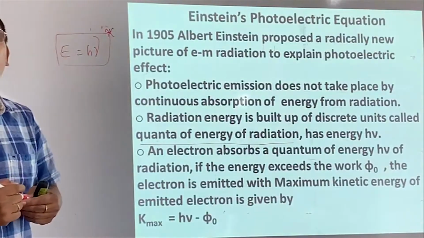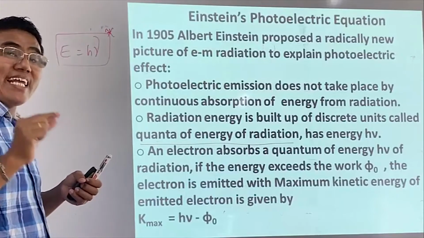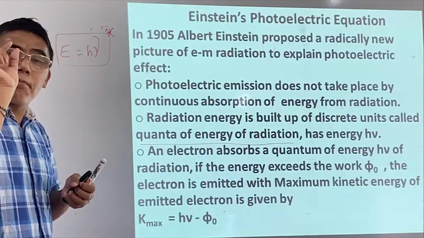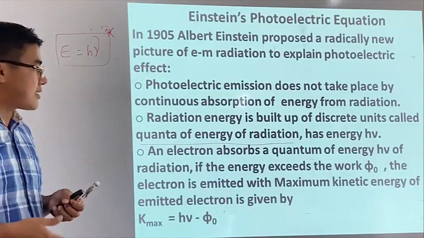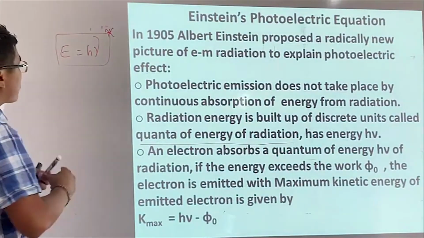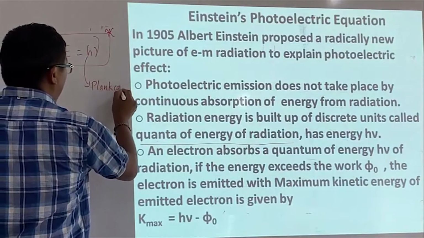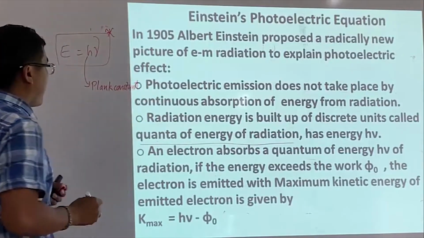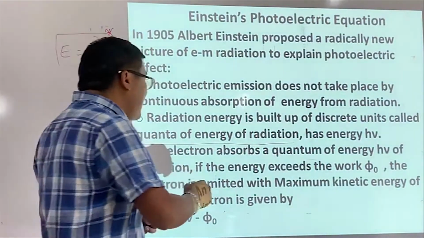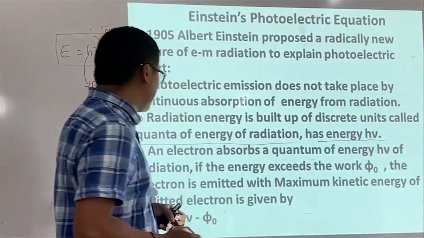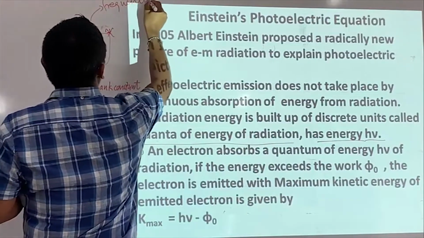That means we can say it is a stream of light falling on a metal surface, and each particular stream of light has this much energy. That is E equals h nu, and h is what we call the Planck constant. This first idea was brought by Planck, and therefore the constant is called the Planck constant. Each radiant energy has this much energy. Nu is the frequency, the frequency of light.